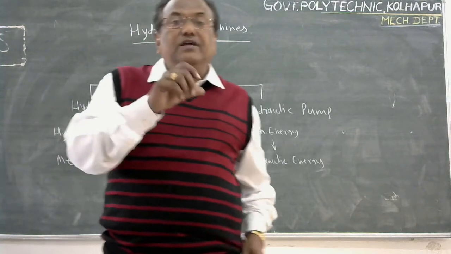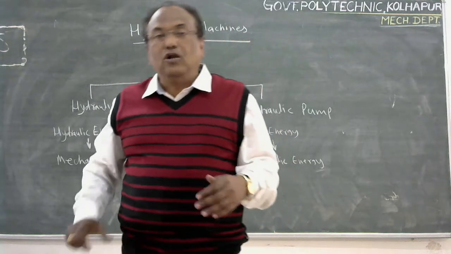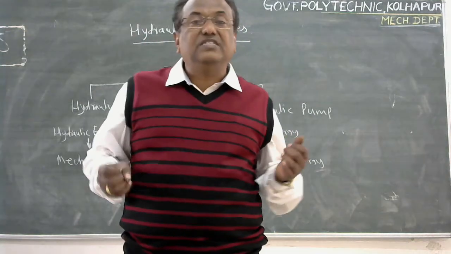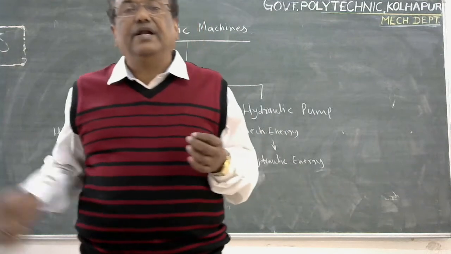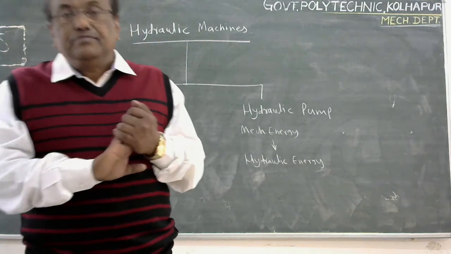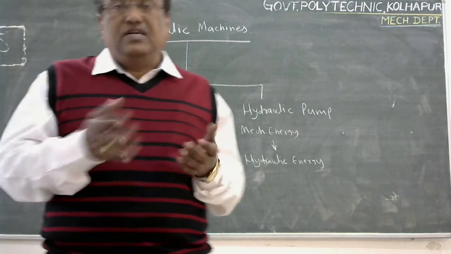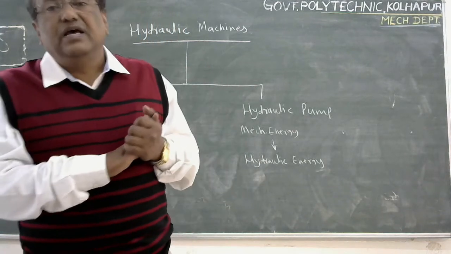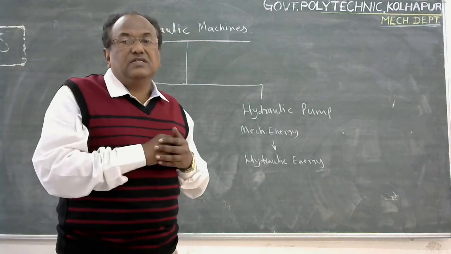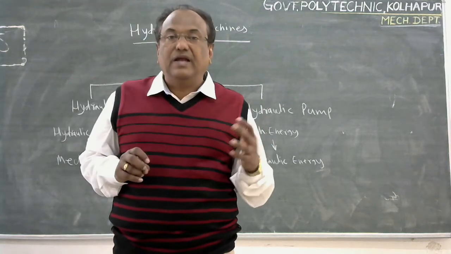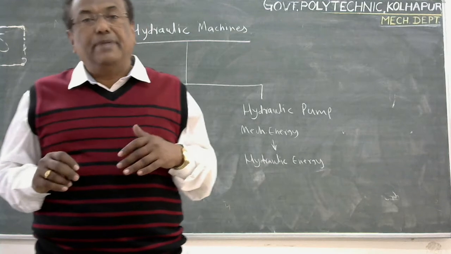When we bring this water to a level lower than the level of the reservoir, this potential energy will be converted into kinetic energy and pressure energy. The turbines take this energy from water and convert it into mechanical energy.